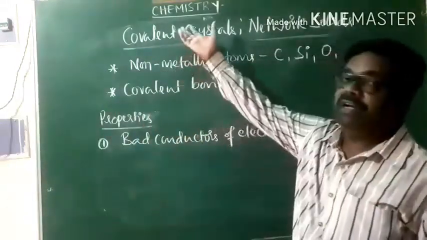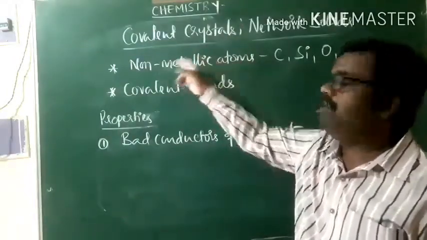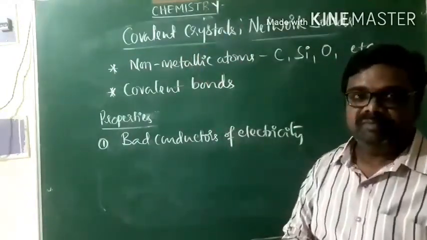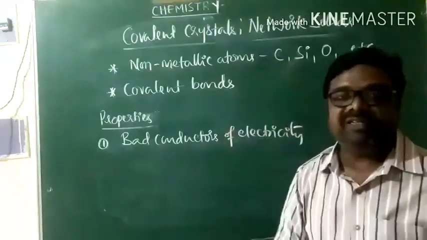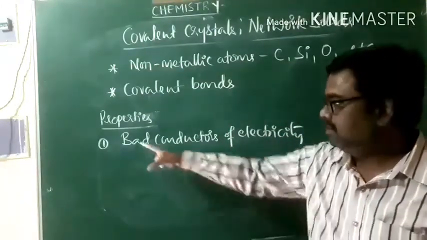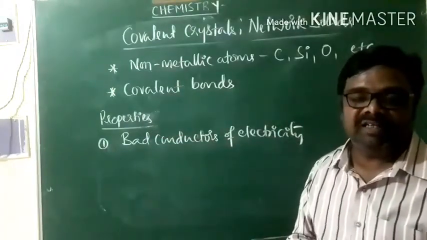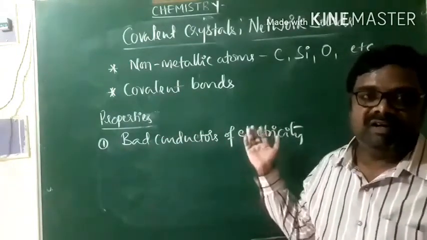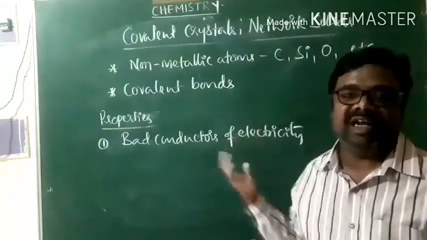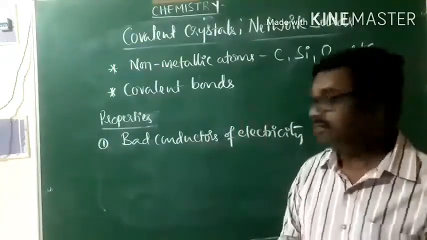In covalent crystals, the constituent particles are non-metallic atoms held together by strong forces of attraction. Because of that, they are bad conductors of electricity, and they are not characterized by any ions, only by atoms.